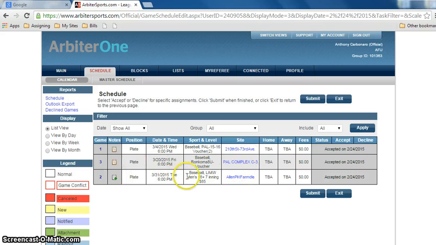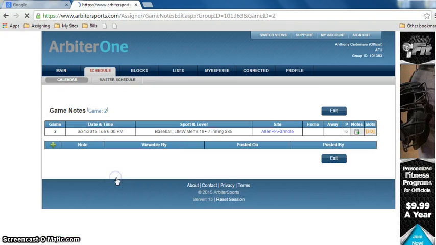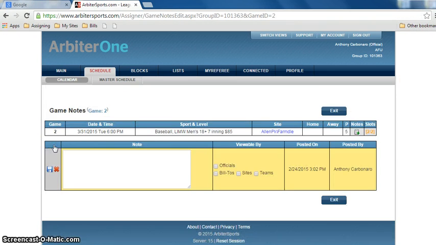This one is a cash game. You wouldn't have to put it in there. Although sometimes the team forgets to pay or they pay you short, you could put it in there. But for purposes of this, let's just assume that it is a voucher game. Again, put it in there. Add the note. Game got called in the 6th inning due to darkness. You're going to write game got called in the 6th inning due to darkness. You showed up to the field and only one team showed up. Again, you put it in there.